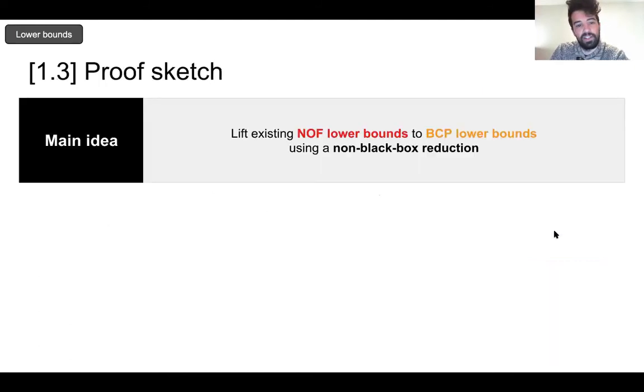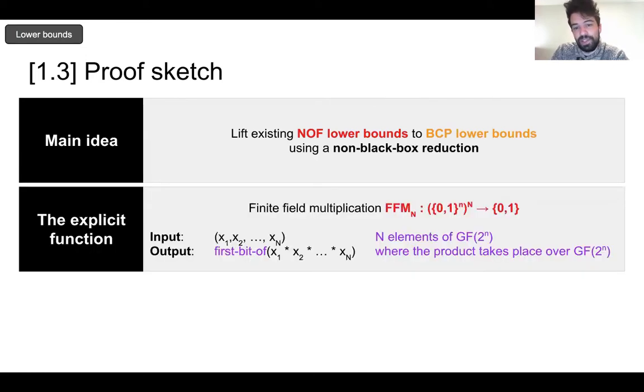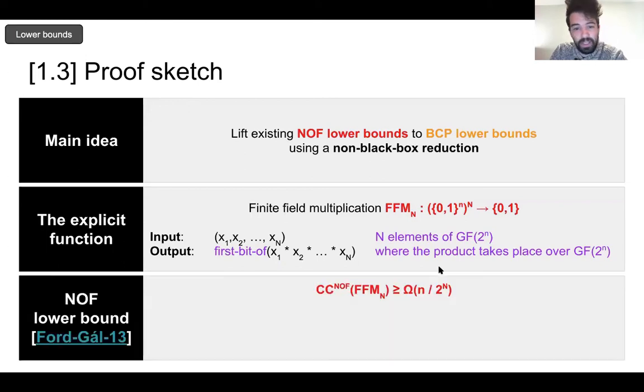All right, so let's provide a sketch of the proof. The main idea here will be to take existing NOF lower bounds and use them to create these more general BCP lower bounds. And we'll do this in a non-black box way. The particular function that we'll use is a finite field multiplication function. Now this function is very simple. It just takes its inputs, treats them as elements of the appropriate finite field, multiplies them all together, and it has to output one bit, so let's just take the first bit.